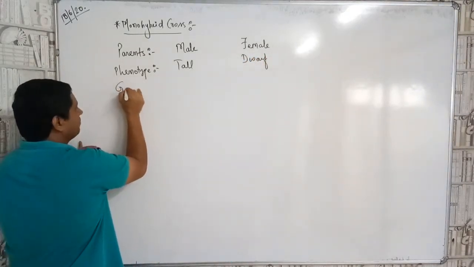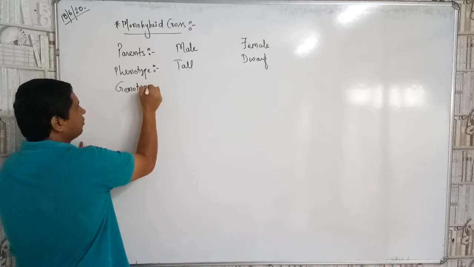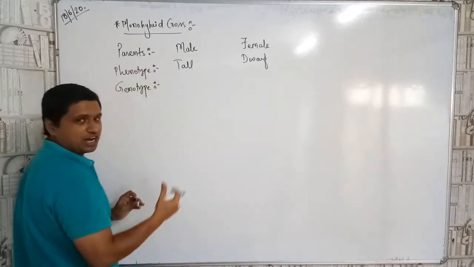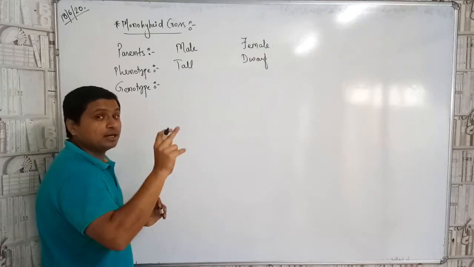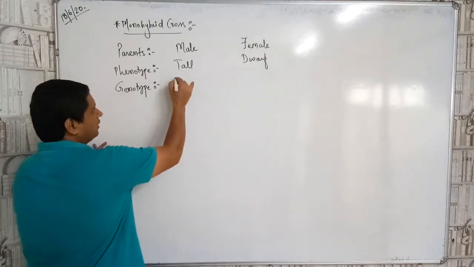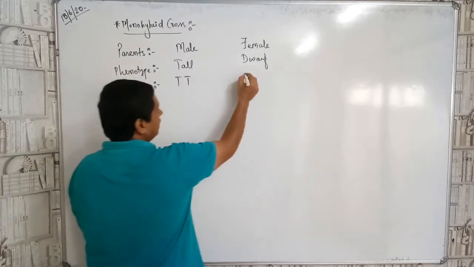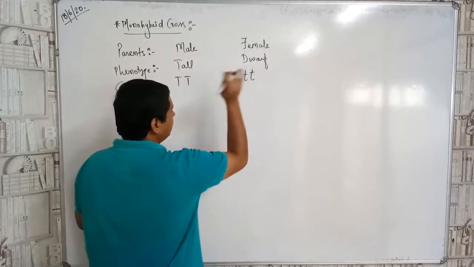Now we know the genotype, children. Genotype meaning what? Genetic constitution. So what is the genetic constitution of tall? Let us say it is pure homozygous, so capital T, capital T. And dwarf meaning small t, small t.